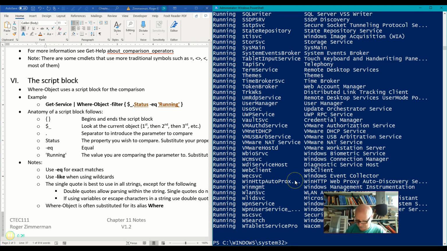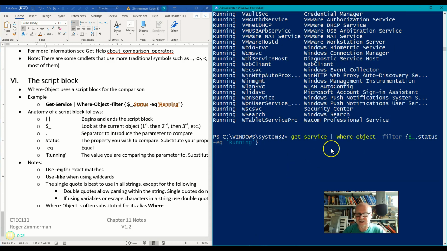Let's take a look over here at the last command we had. We had a get-service where-object filter status equals running. And you notice that the equal means exactly the word running. But what happens if I take some of these characters out and put a wildcard in its place?